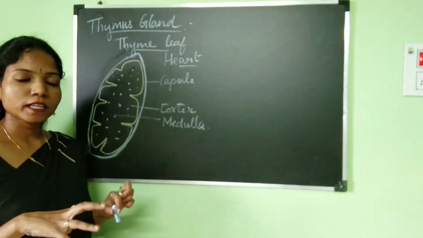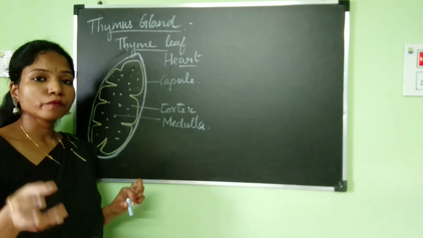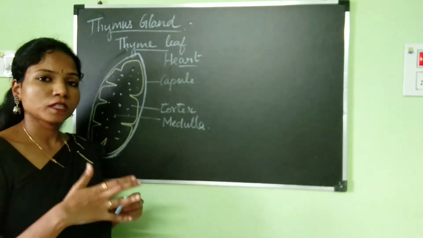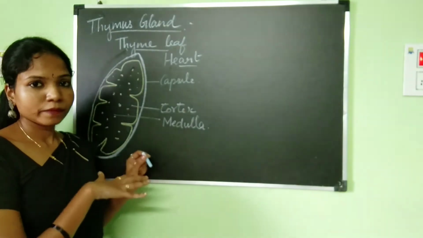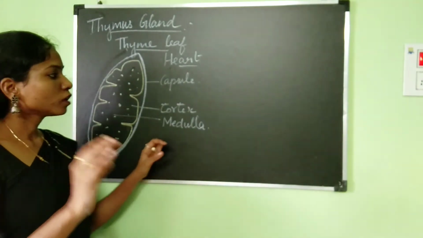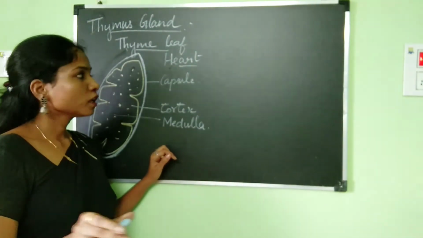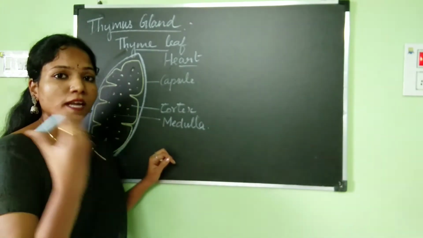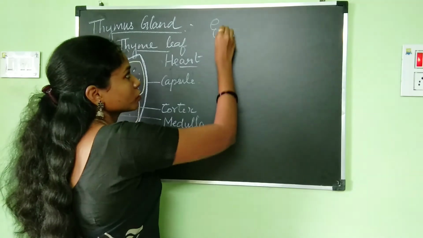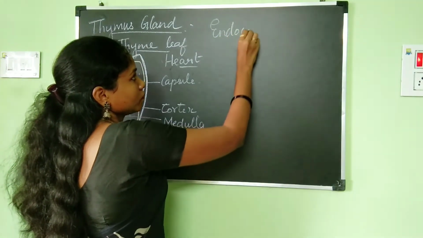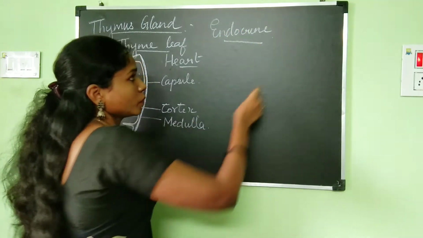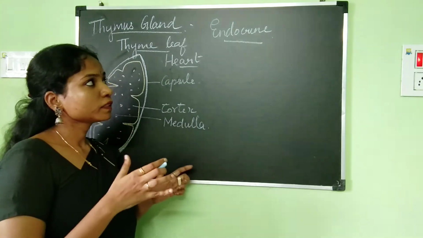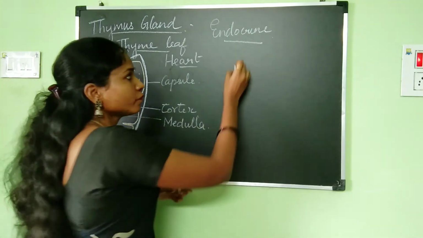So what are T cells? T cells are nothing but lymphocytes. When I explained about WBCs, I must have mentioned what lymphocytes are. Okay, so we are not going into that aspect of it, because for the thymus gland we are going to be explaining and understanding only the endocrine aspect. So we are going to be understanding the thymus as an endocrine gland, but the thymus is also partly a lymphoid gland.